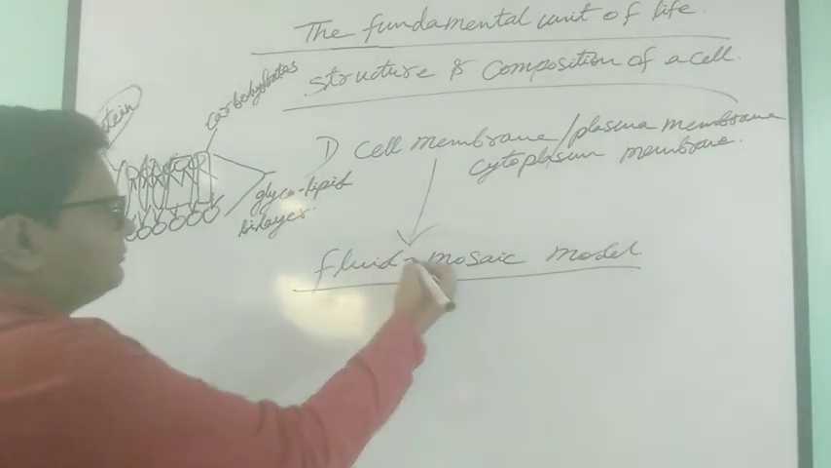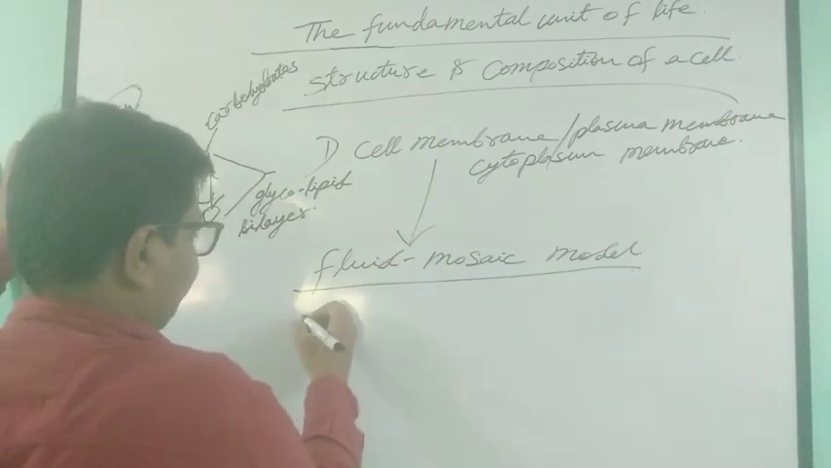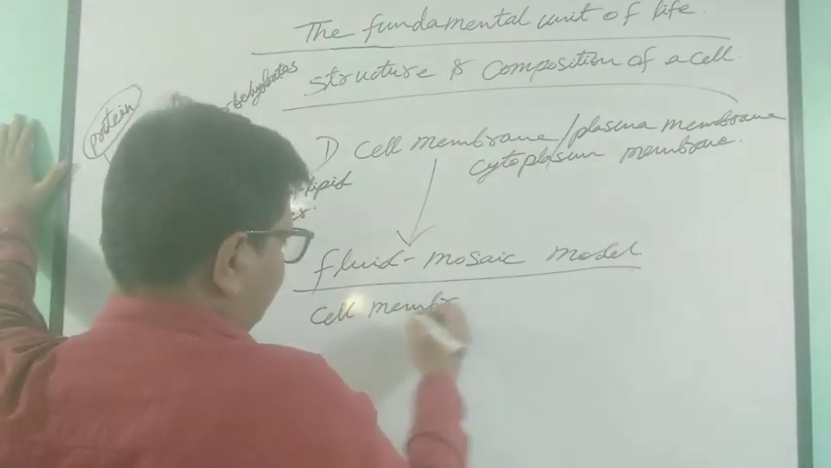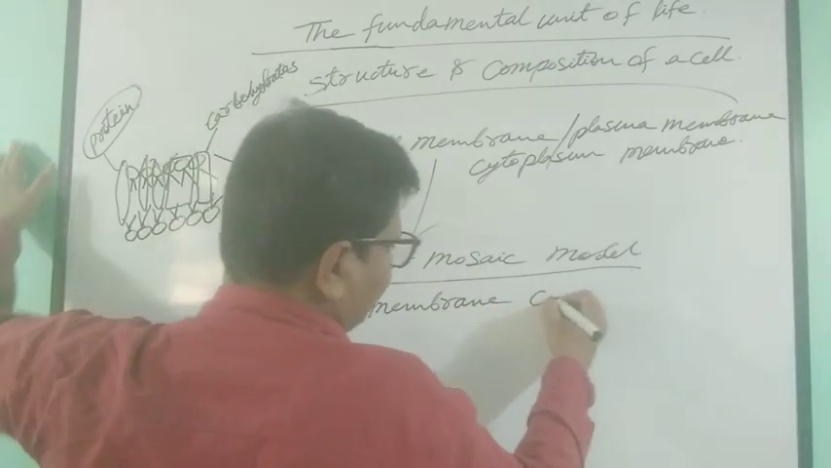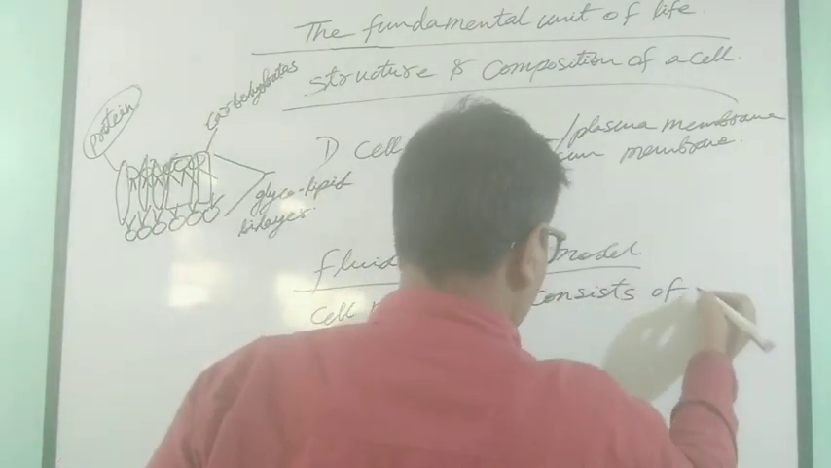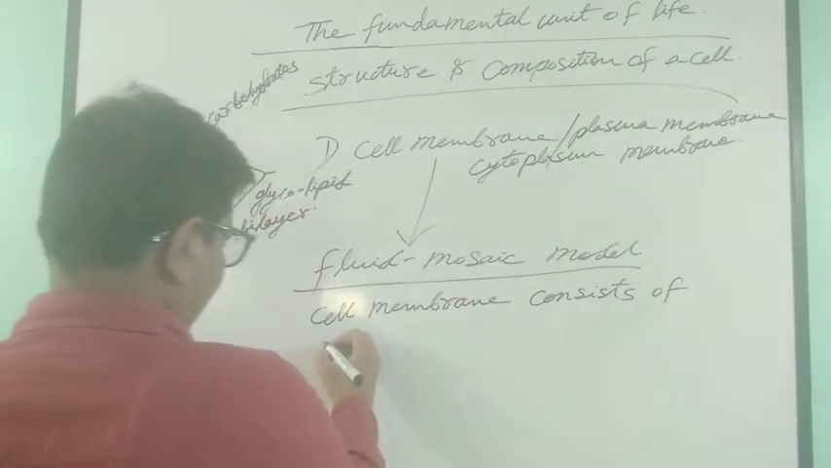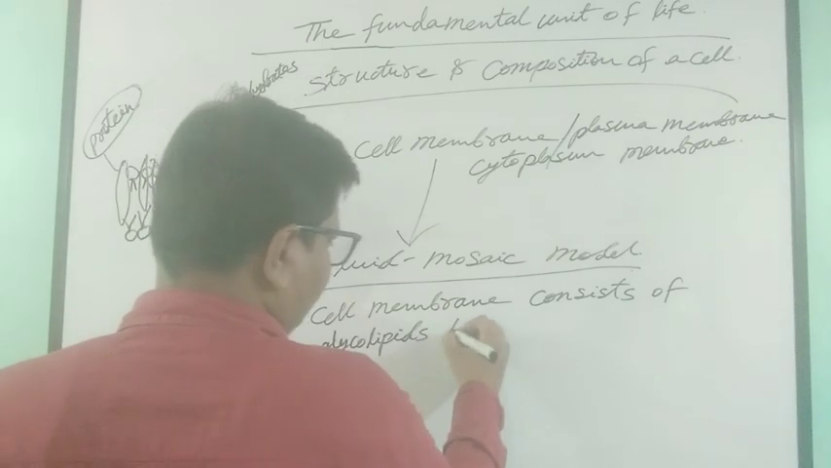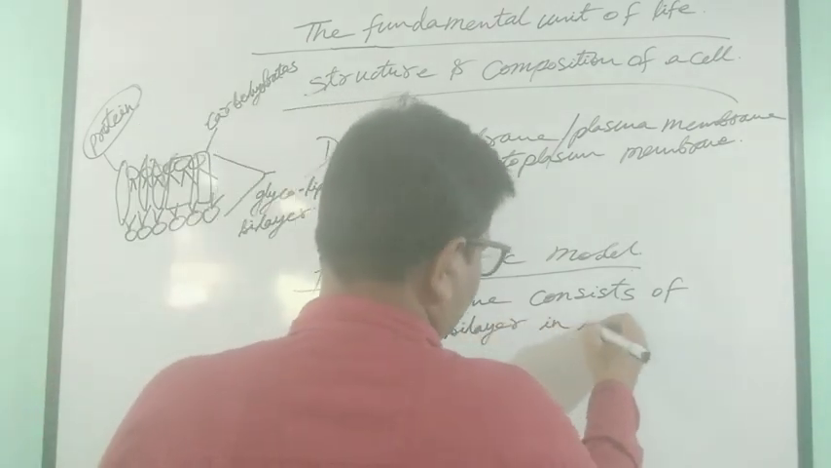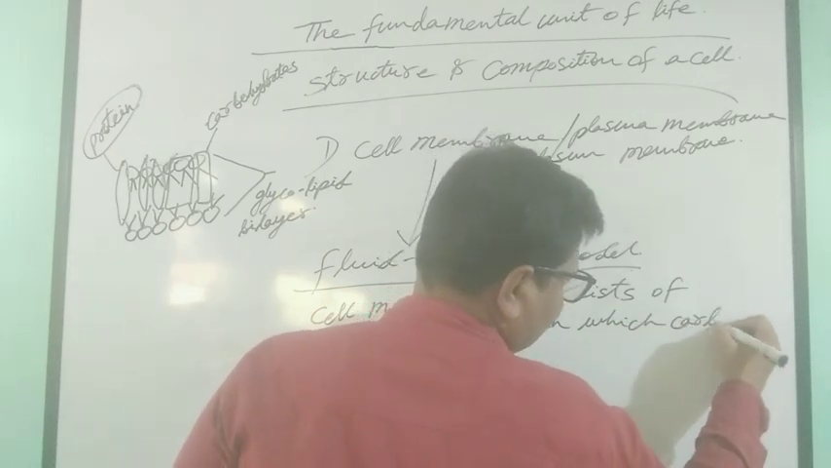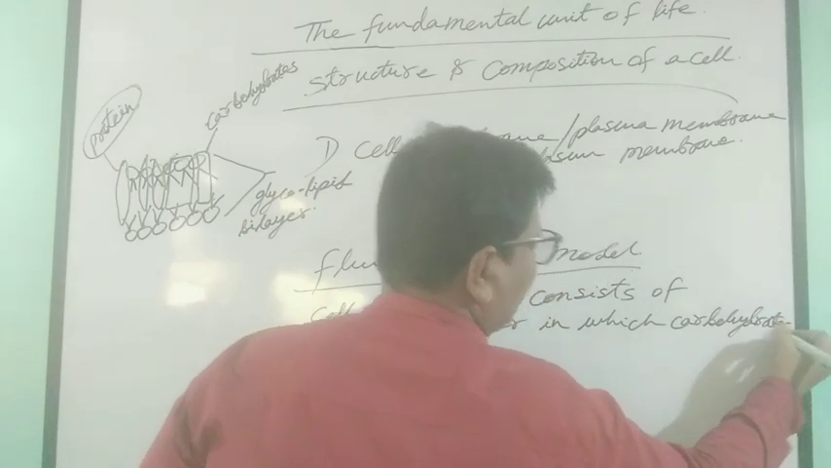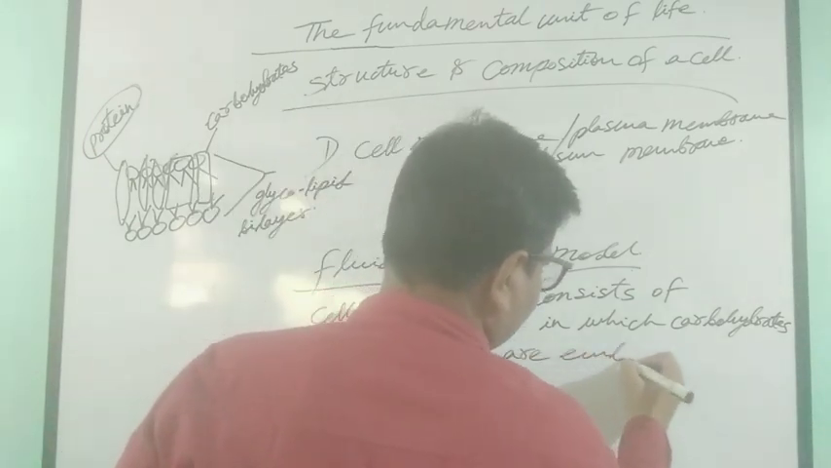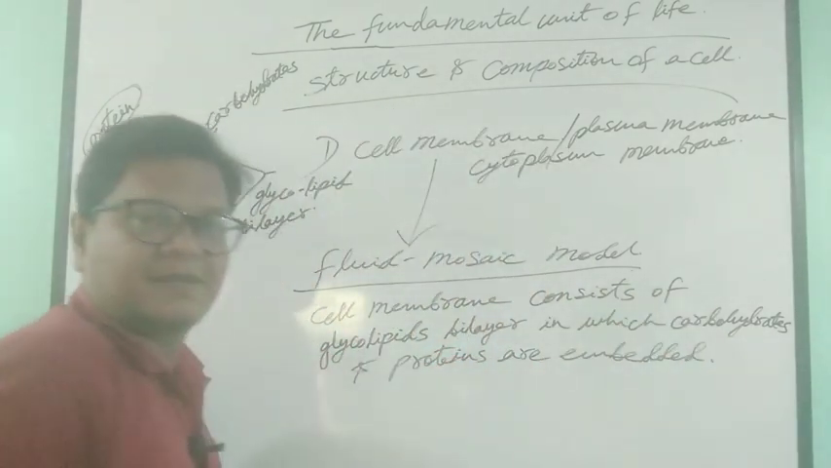So the structure of cell membrane is: cell membrane consists of a glycolipid bilayer, in which carbohydrates and proteins are embedded.